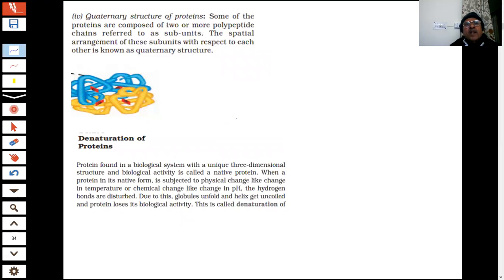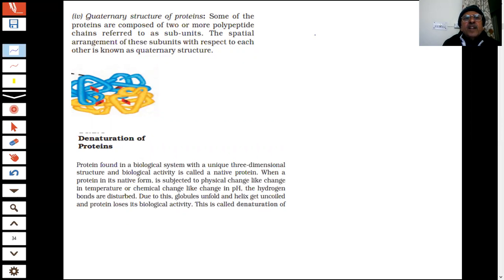Now, quaternary structure of protein. What do you mean by quaternary structure of the protein? This is the last thing in the protein which we are talking about. Up to now, I said they are made up of polypeptide chains, but there is a possibility that there can be more than one type of polypeptide chain. One polypeptide chain is formed by one sequence of amino acids. If there is another polypeptide chain, everything is possible. So what will happen? Inside this there are subunits.